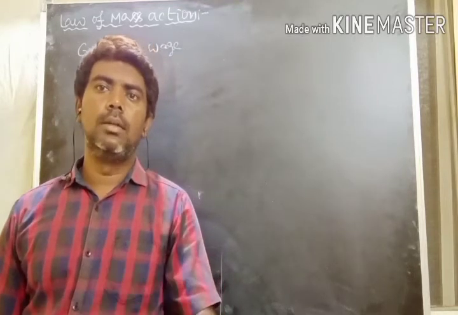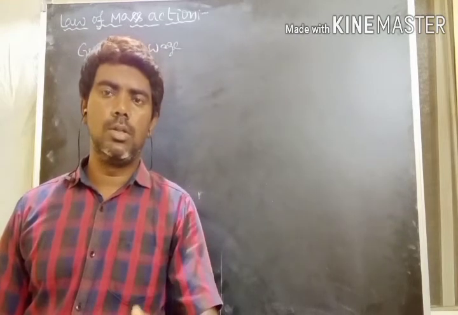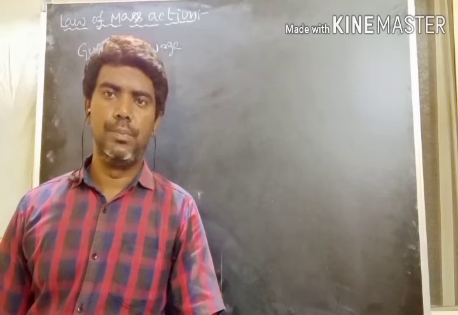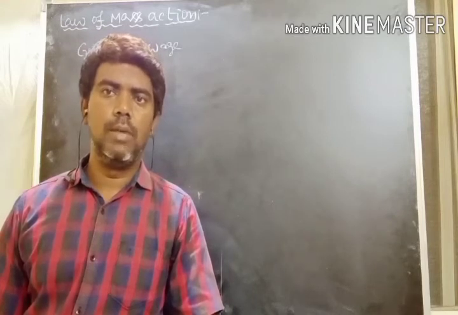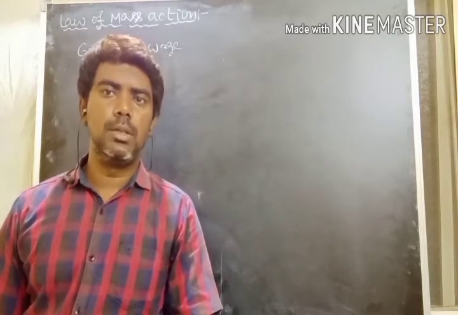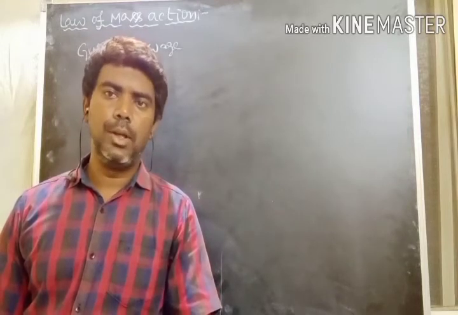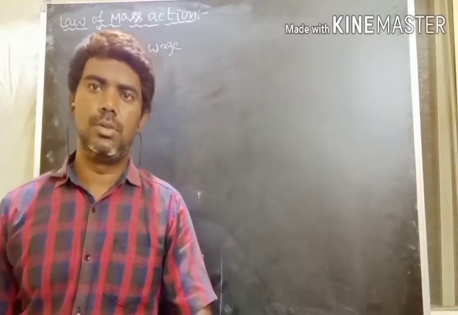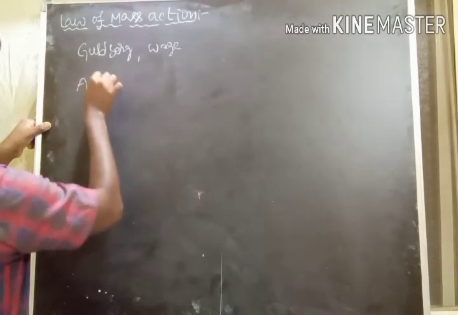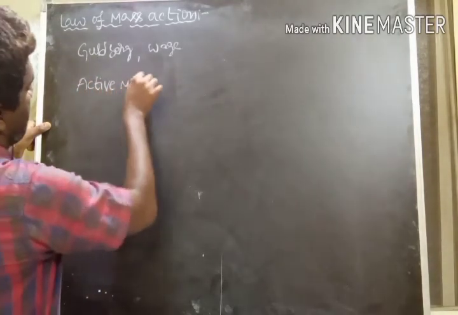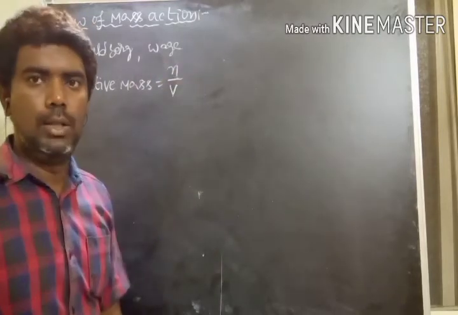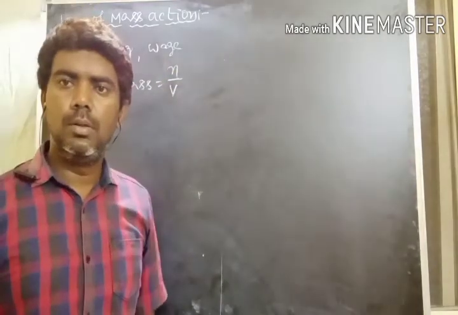Then how to calculate the active mass or molar concentration? It is the number of moles present in the given volume of solution, that is, number of moles by volume. Based on this formula, we can calculate the active mass or molar concentration. Active mass is equal to number of moles per volume.